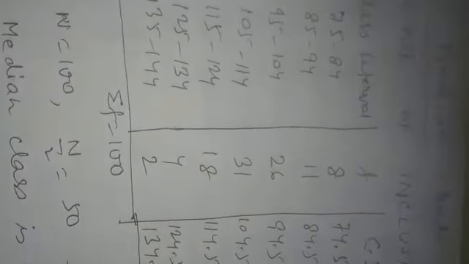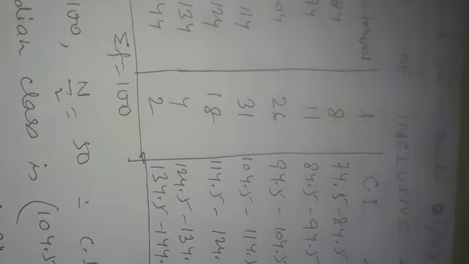Now, what have we done? We subtracted 0.5 from 75, and we get 74.5. If we add 0.5 to 84, we get 84.5.